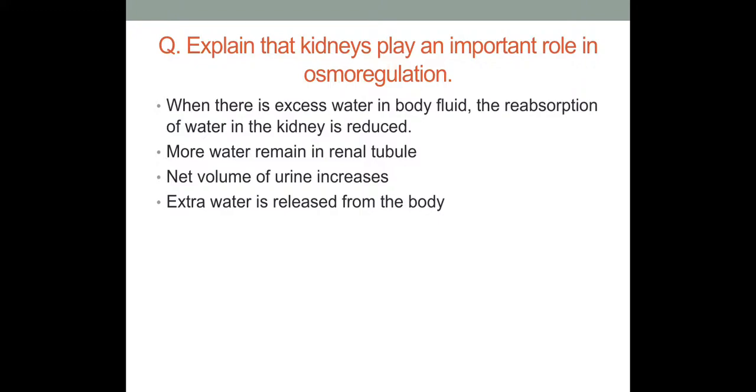Whenever there is more water in the body fluid, in the blood, the reabsorption of the water in the kidney is reduced, less water is reabsorbed, right? So when less water is reabsorbed, the water remains inside the renal tubule, inside the tubular region of the nephron. As a result, more water is present in the urine and the net volume of the urine increases and that water is excreted out of the body. So by this way, we can get rid of that extra water, right?